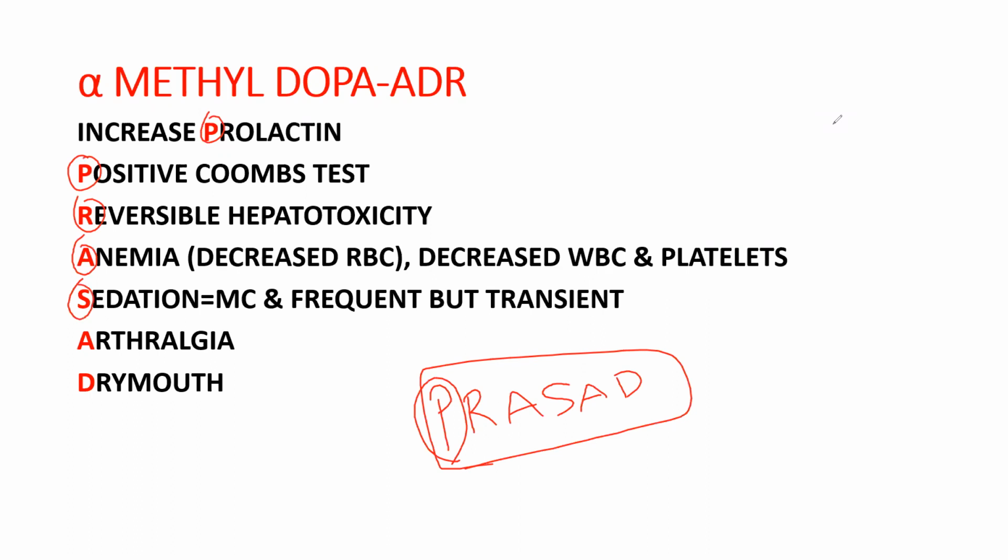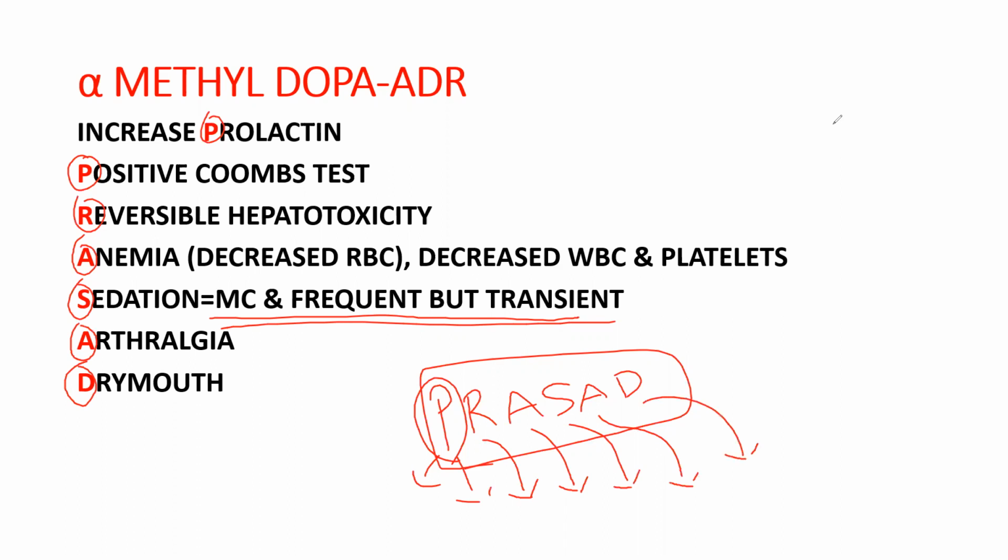Yes, sedation, it is the most common and most frequent one. Arthralgia, pains. D, dry mouth. So you can remember the alpha methyl dopa adverse drug reactions as PRASAD: increased prolactin, positive Coombs test, reversible hepatotoxicity, anemia, sedation is the most common one, arthralgia, and dry mouth.